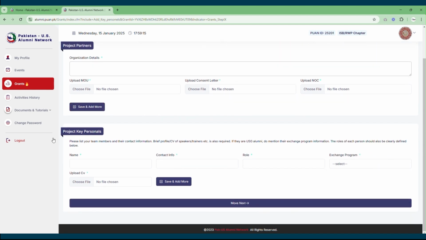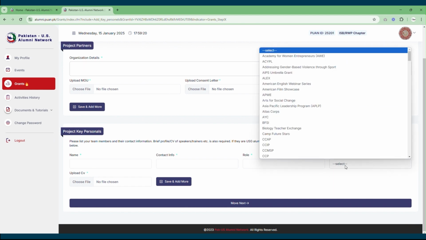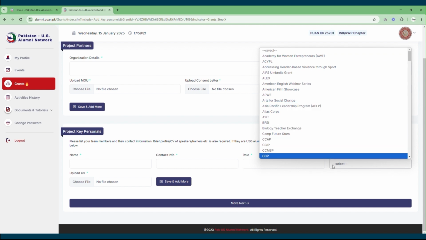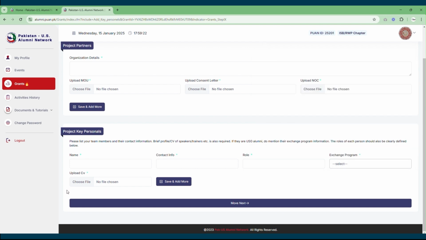Then comes the section of project key personnel. You would need to list down the team members and their contact information, including the brief profiles or the CVs of the speakers or trainers. And if they are alumni of PUAN, then you would need to mention their exchange programs as well, along with the roles which each person would be taking, and they need to be clearly defined in the relevant fields below. You can always click on save and add more in case more people are involved.